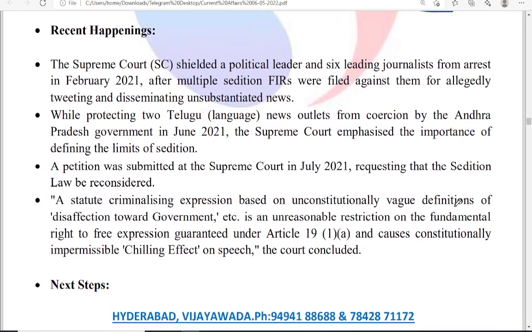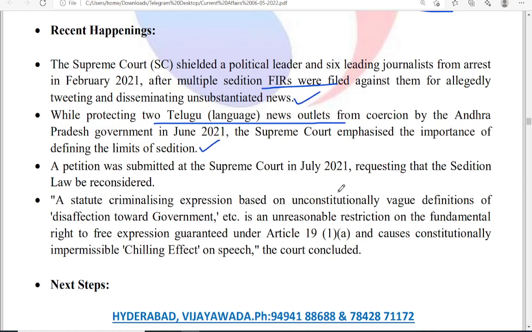If you see the recent developments, the Supreme Court shielded a political leader and six leading journalists from arrest in February 2021, after multiple sedition cases were filed against them for allegedly tweeting and disseminating unsubstantiated news. While protecting two Telugu news outlets from coercion by the Andhra Pradesh government in 2021, the Supreme Court emphasized the importance of defining the limits of sedition.